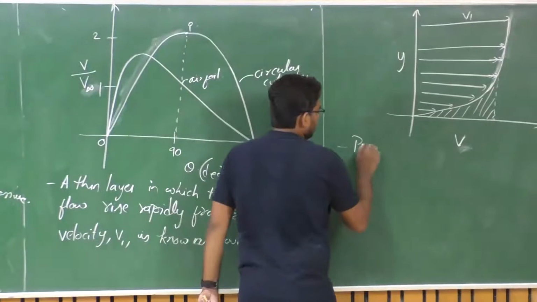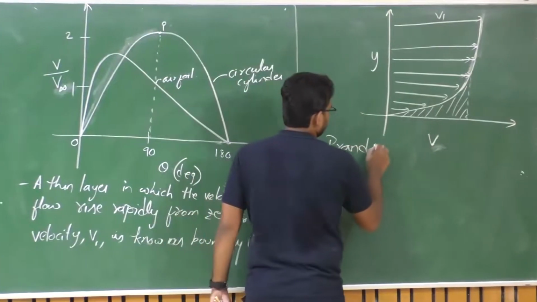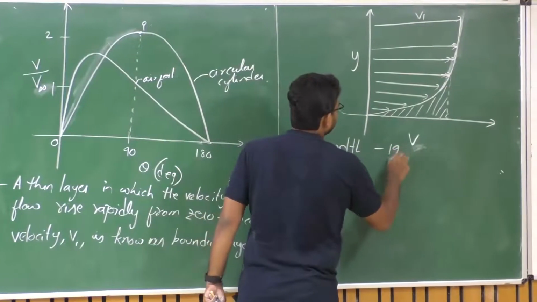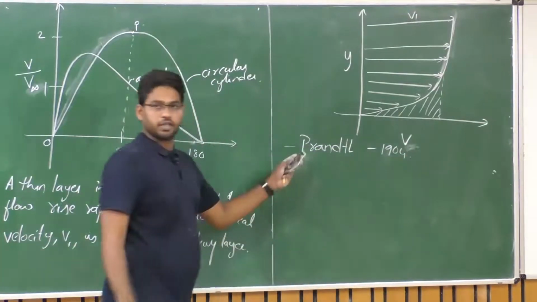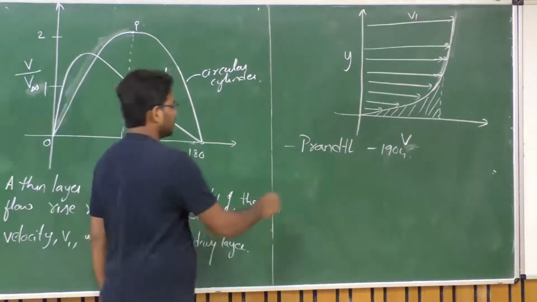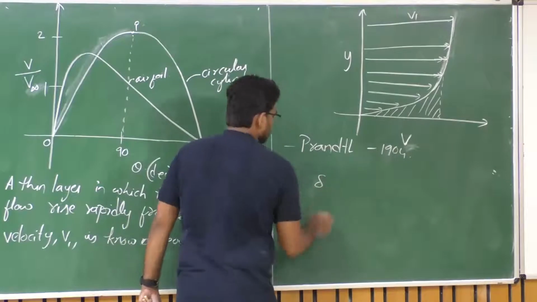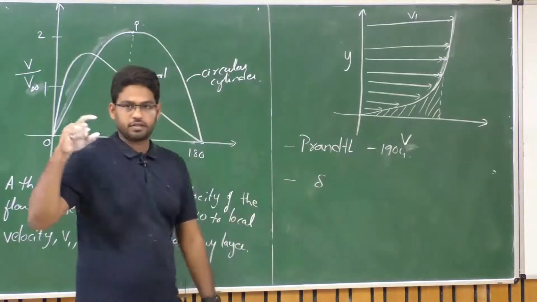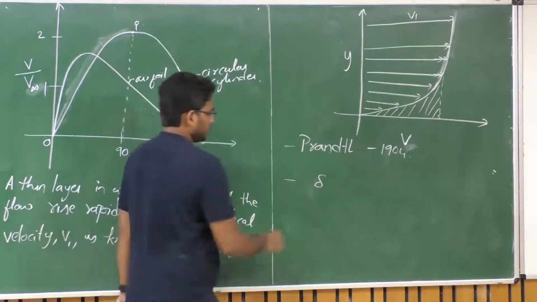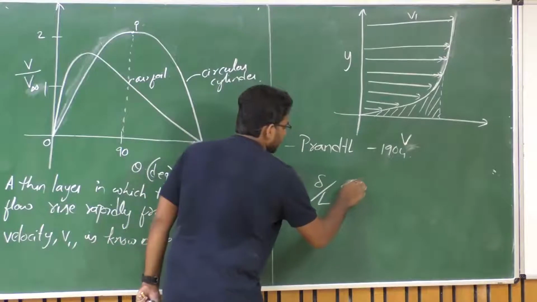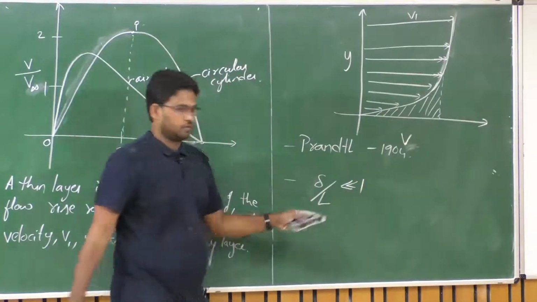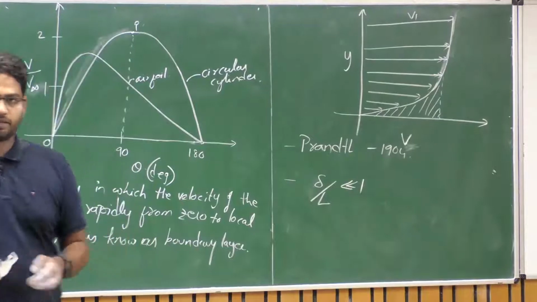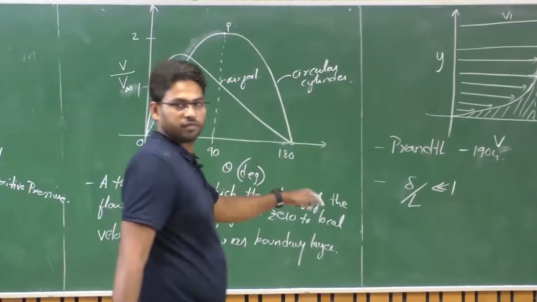So Prandtl in the year 1904 proposed this theory, right. So he postulated that this delta, the thickness of the boundary layer, is far less, or very small, compared to the characteristic dimension of the object.